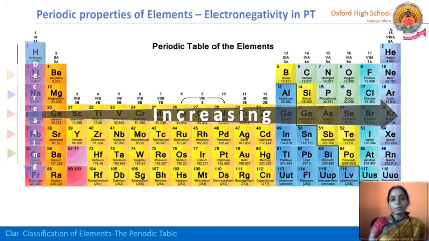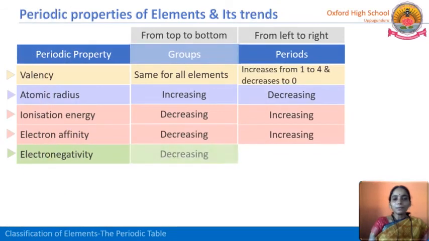Electronegativity means the capacity of attracting electrons. Here atomic size decreases because the nuclear force of attraction is more. So accepting or attracting electrons is also much more here. So electronegativity increases. So what we have to write here?